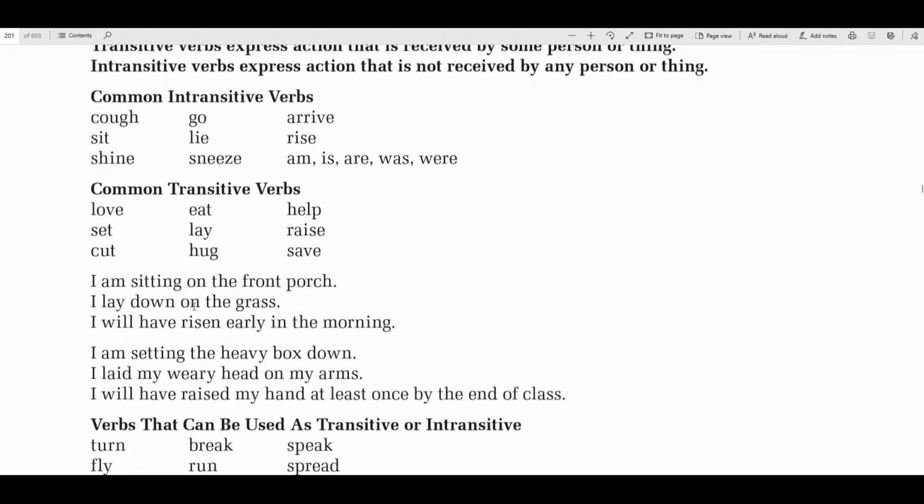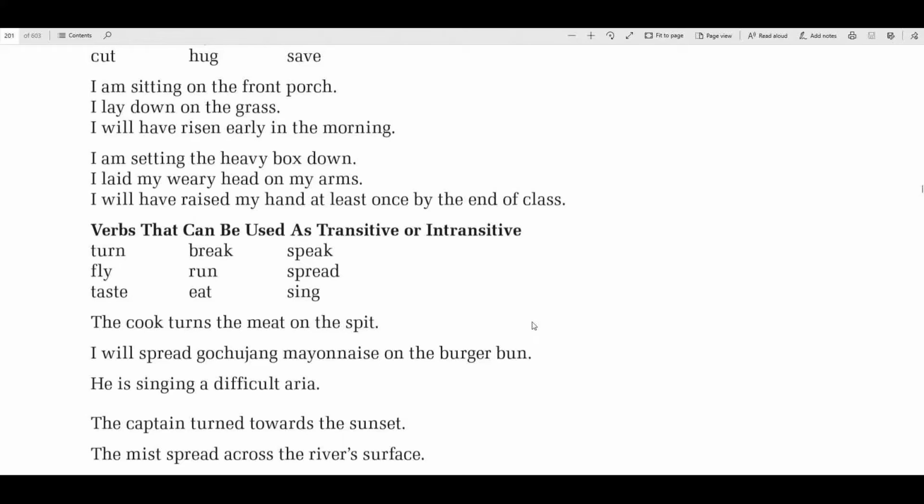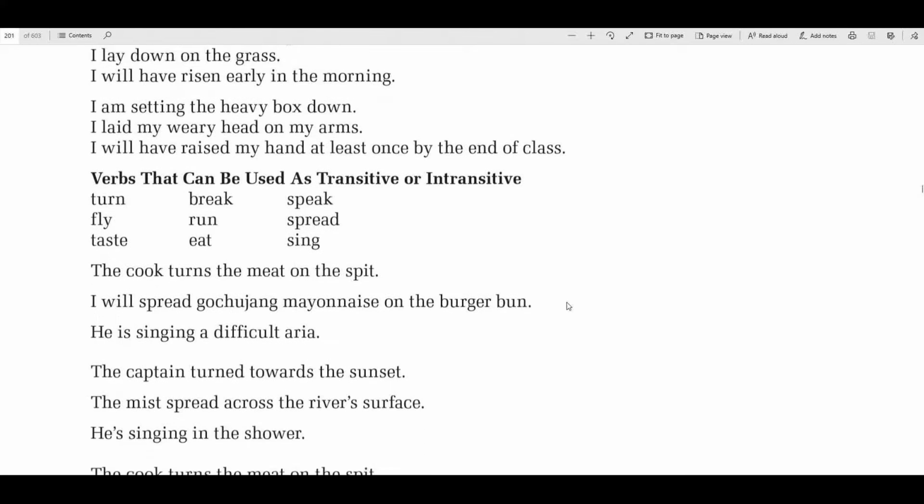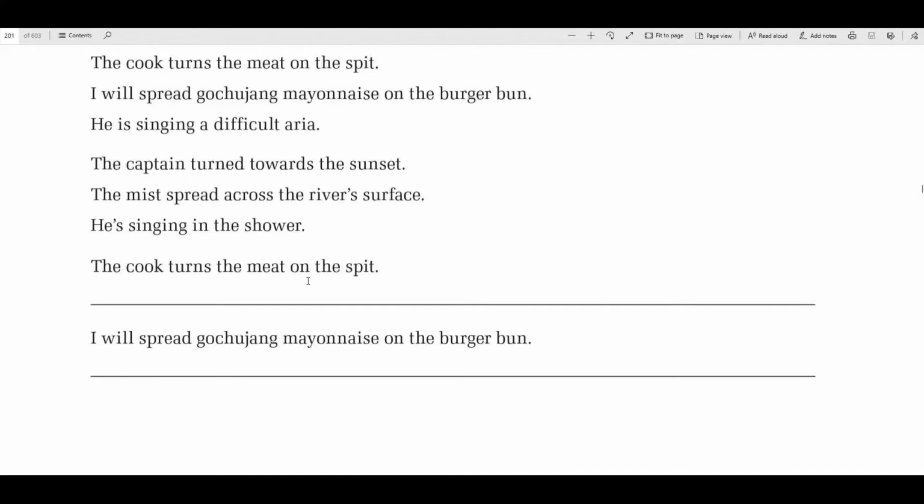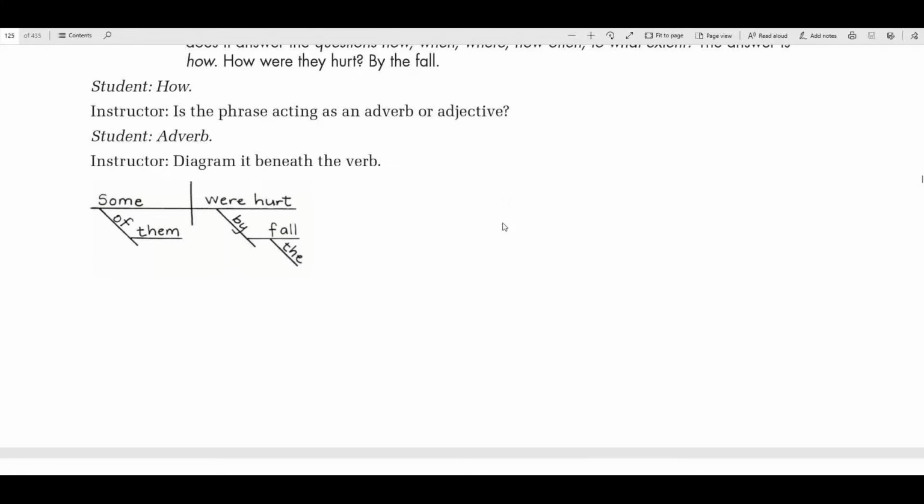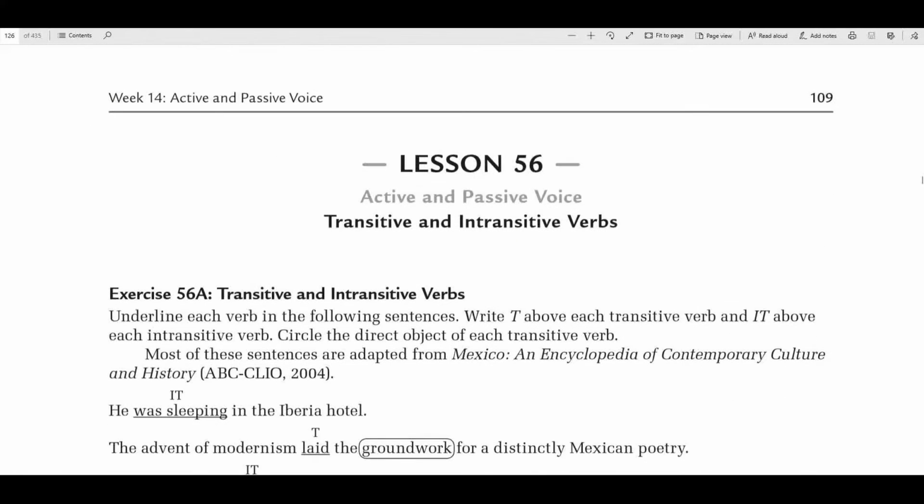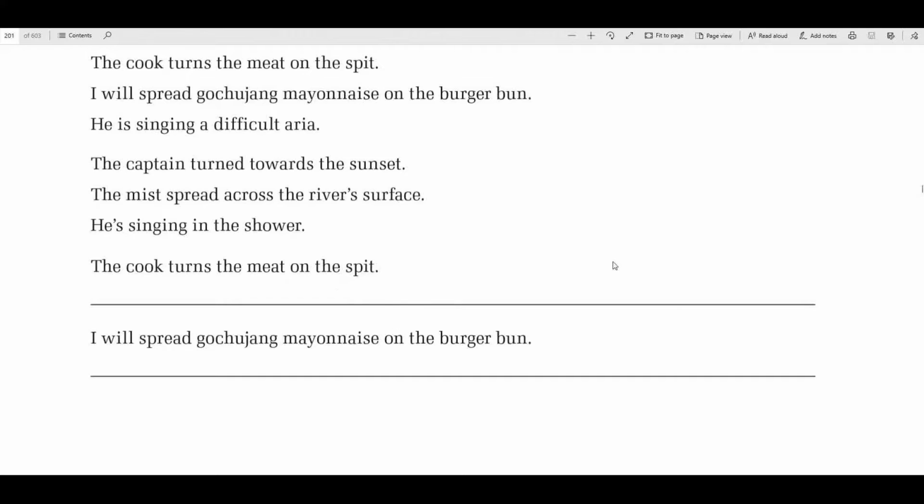I am sitting on the front porch. I'll lay down on the grass. These are just examples of sentences with transitive and intransitive verbs. Now, verbs that could be used as either: turn, fly, taste, break, run, eat, speak, spread, and sing. All right. I'm not sure why, I guess this wants us to put whether it's transitive or intransitive. It doesn't tell me. I do not like it when it does that, because it just shows it.